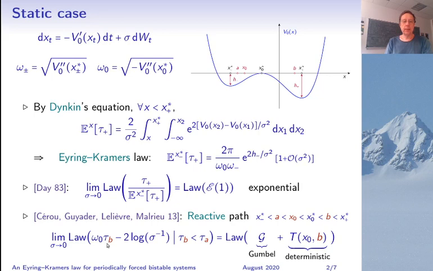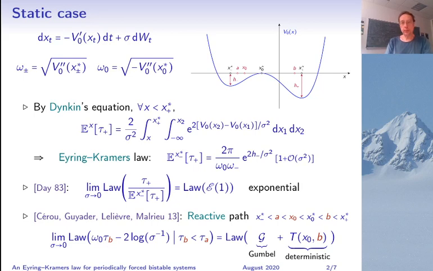Then they look at the law of the first hitting time of B, conditioned on the fact that you hit B before A. And the result is that if you subtract a logarithmic term in sigma, you converge to the sum of a Gumbel random variable and a deterministic shift. So this shows that the actual transition takes a time of order log sigma inverse.